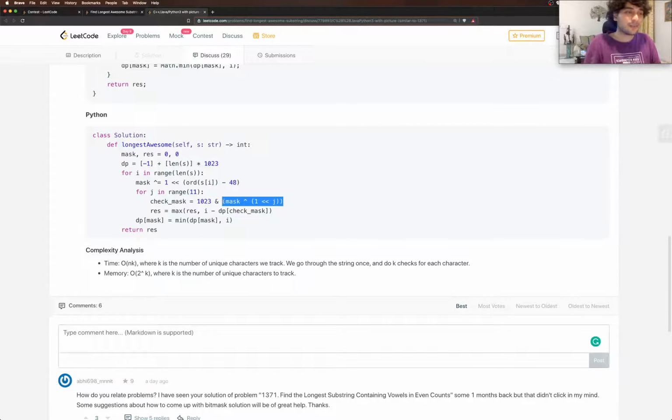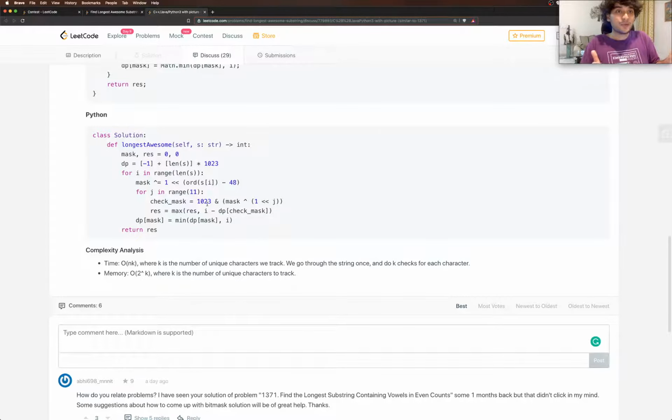the first bit, you could say. One, you flip the 1 bit, two, flip the 2 bit, and so on. But we just have from 0 to 9, right? We don't have a bit corresponding to 10. But it also does 1 shifted by 10 zeros and does a XOR with that. What would it do? It would make that highest bit, which is the 1 followed by 10 zeros, as 1. But we do an AND with 1023.